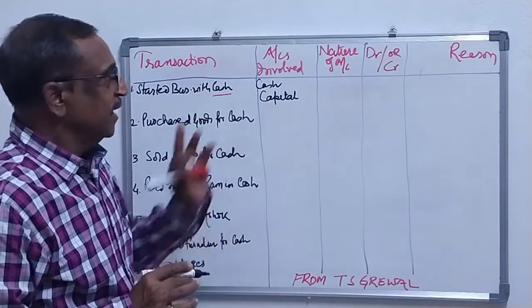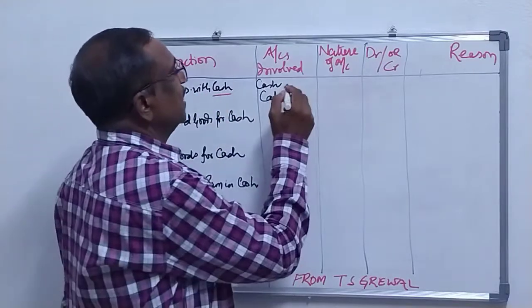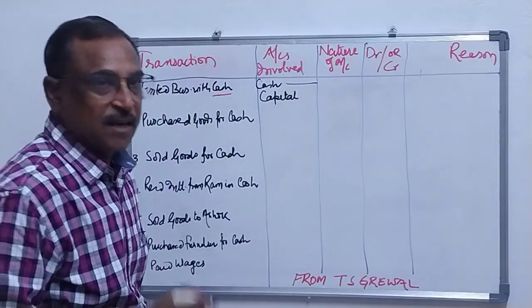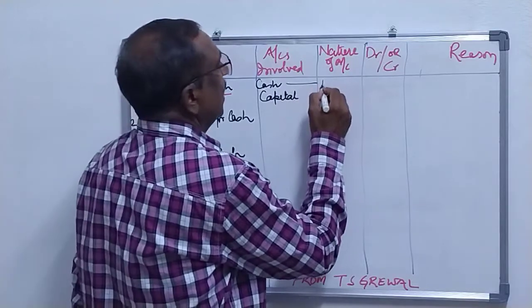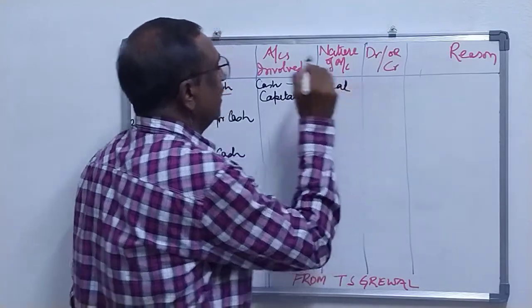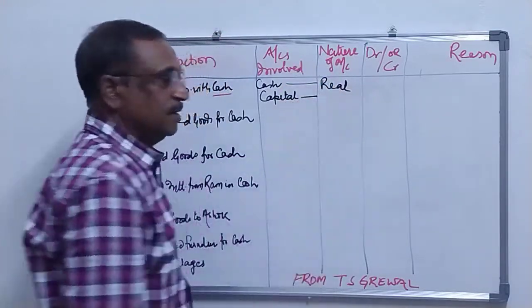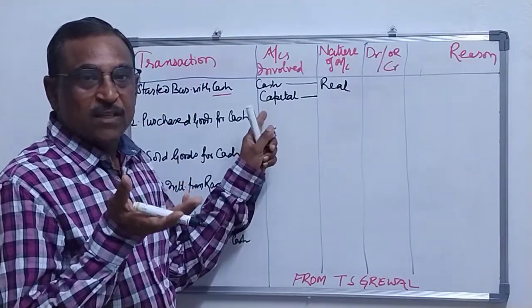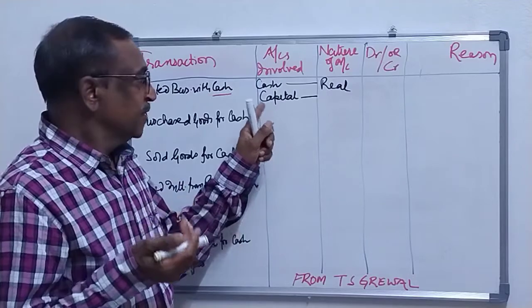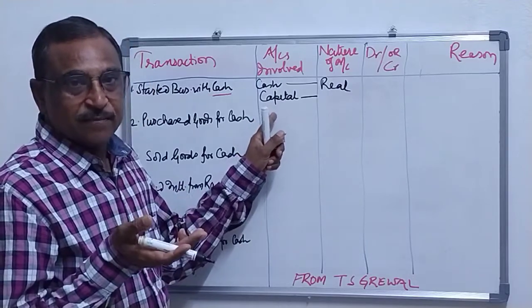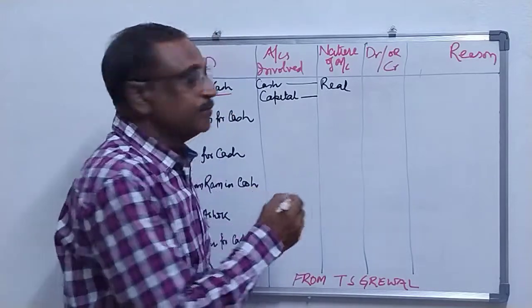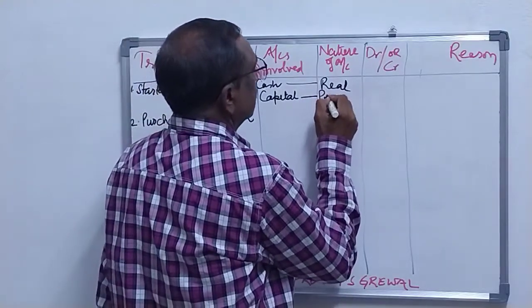Because my purpose is to make you understand what accounts are involved in the transaction. The nature of account is, as we know, cash is our real account, our asset. So it will come under real. Capital represents the owner's investment. The owner is a natural person, so capital is a personal account.